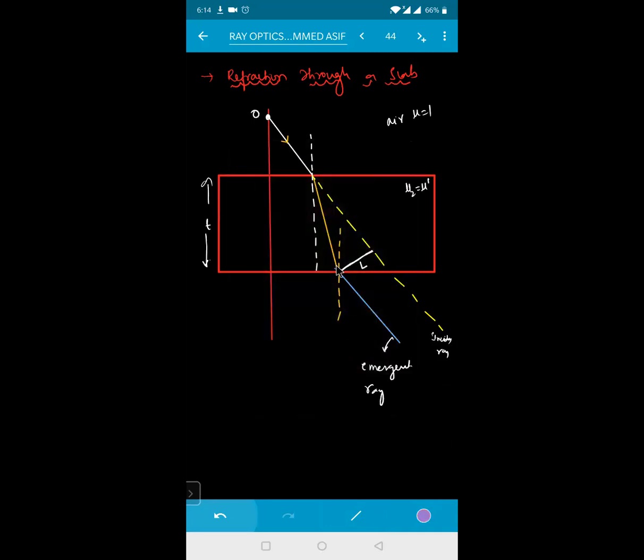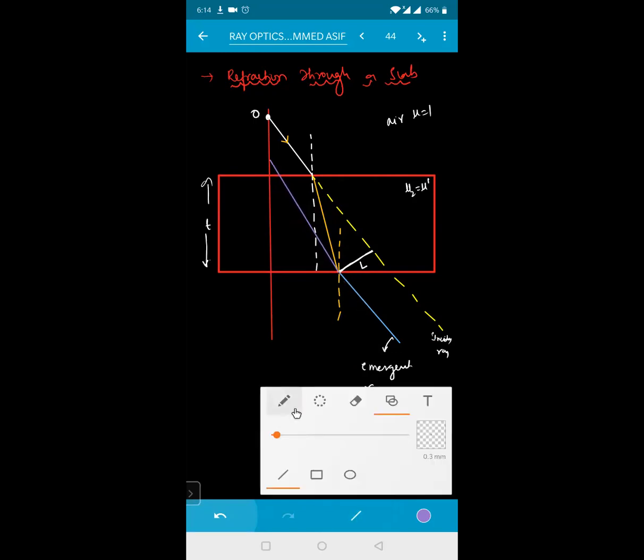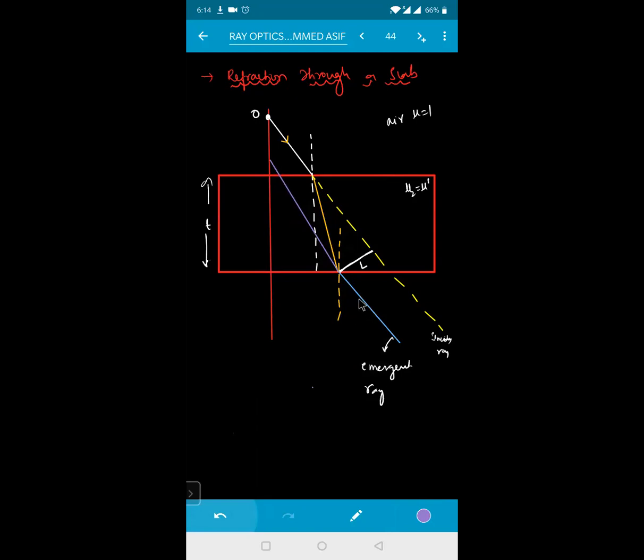If I extend this one in the backward direction, it might be meeting somewhere here. Right? Okay, you should draw in a straight line. I'll take the straight line directly. So this will be somewhere here. This one was your incident ray of light. If I extend this in the backward direction, it is meeting somewhere here. So this represents O dash. So this represents the shift, that is nothing but equal to your X.